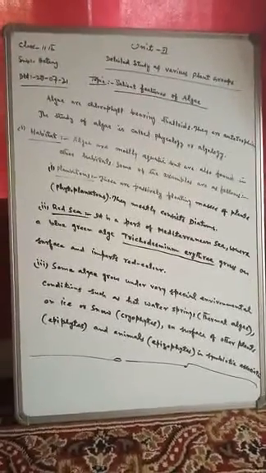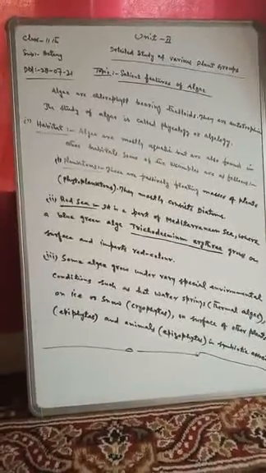Dear students, today on 28th of July 2021, we will study the different questions of unit second. As you know, we have completed our unit first and we have discussed all the questions which were included according to the syllabus in unit first.